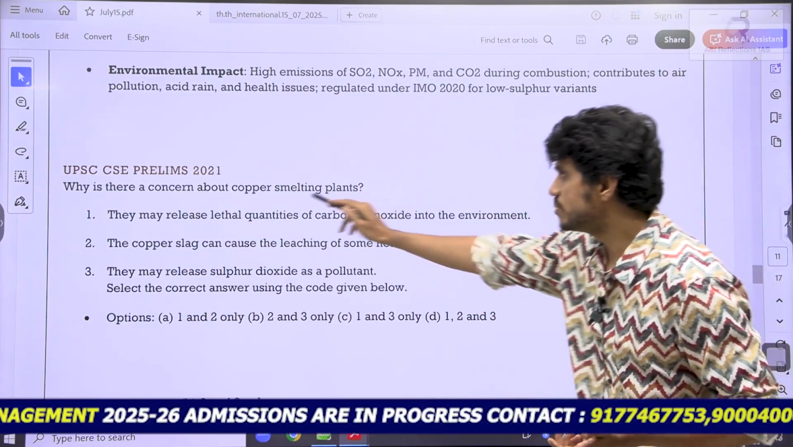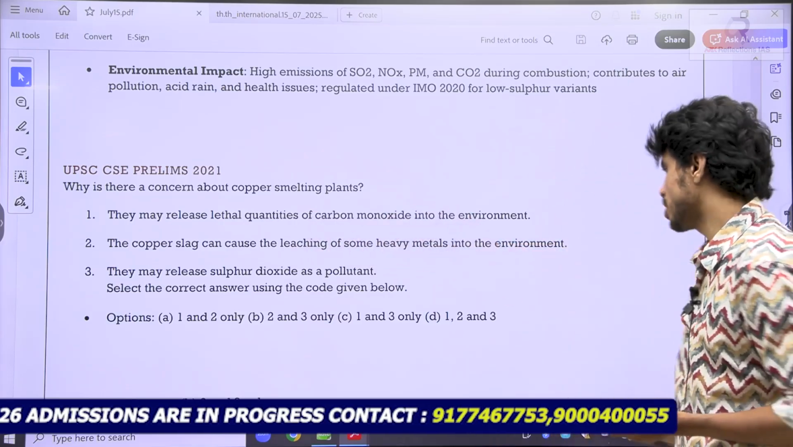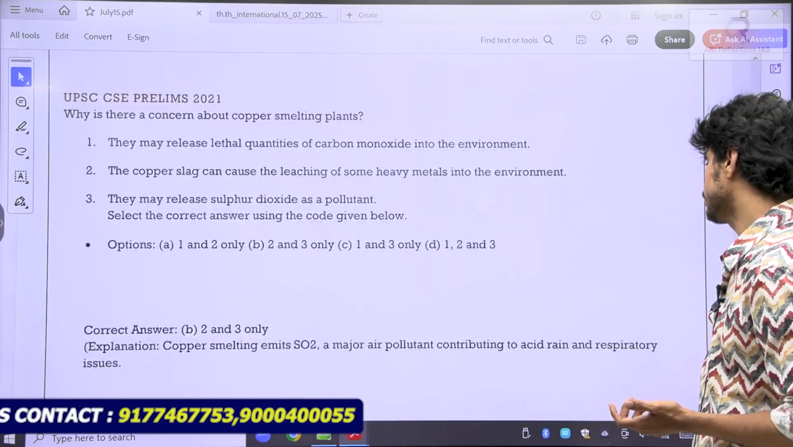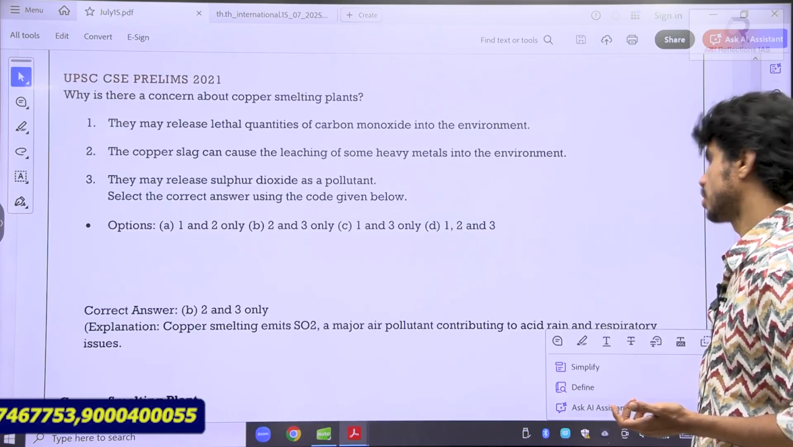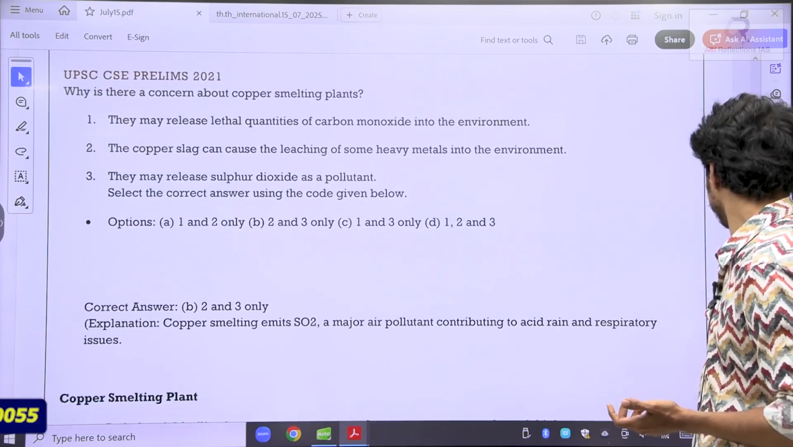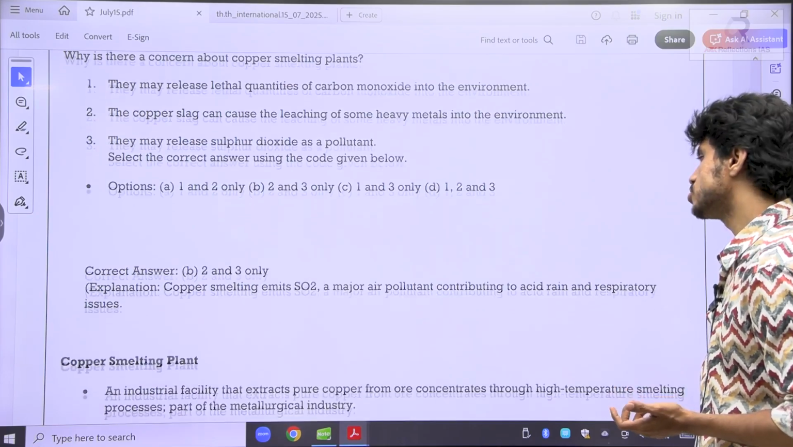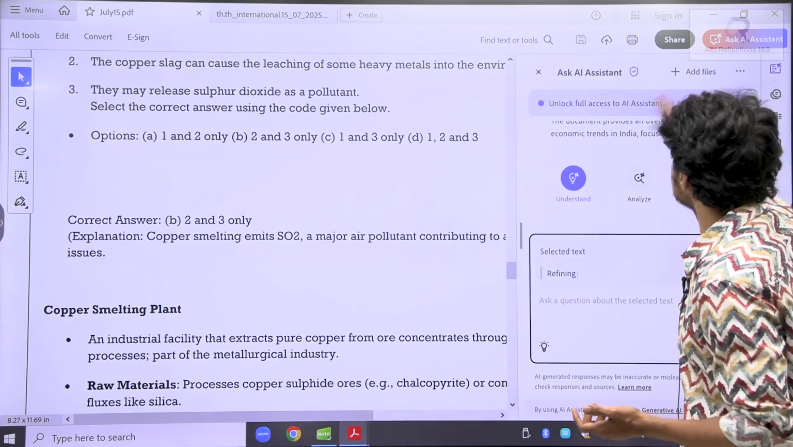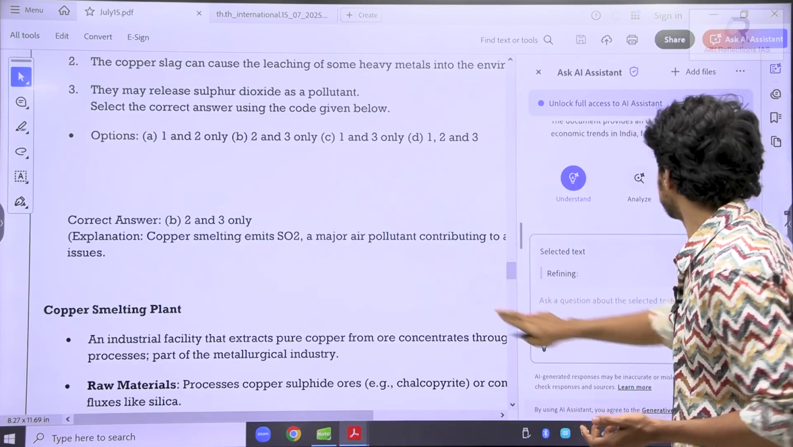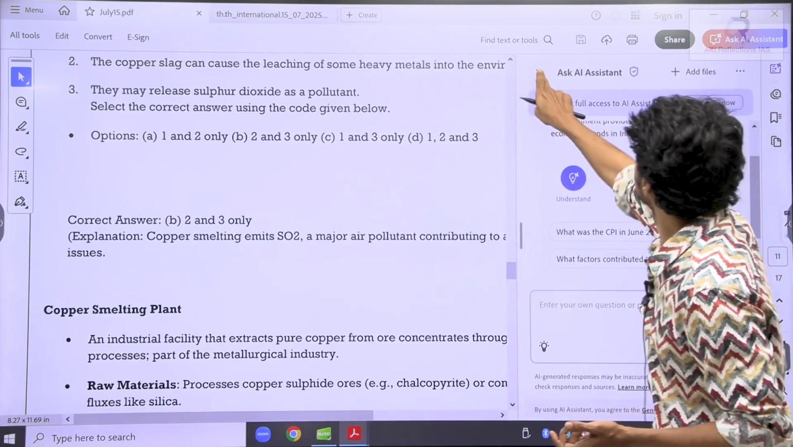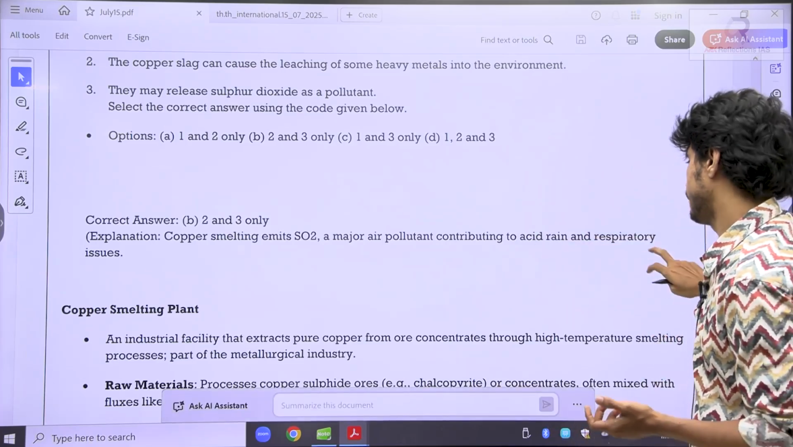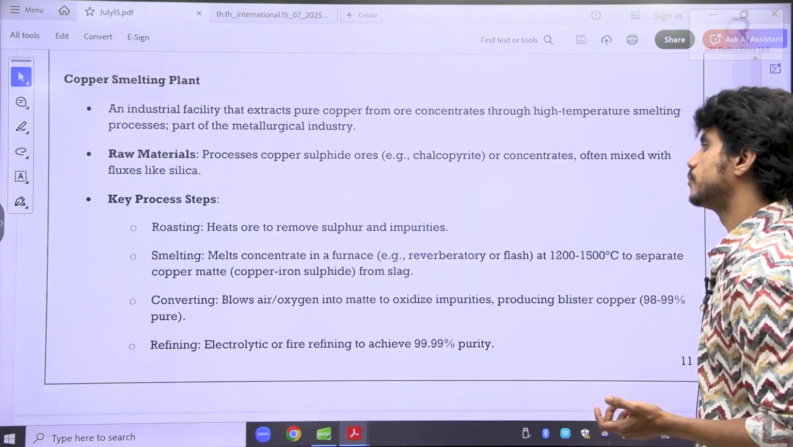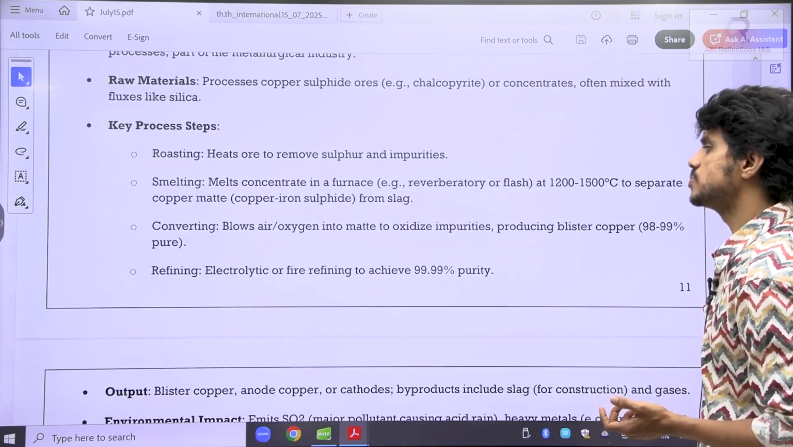See here. Now from this, they may release the carbon monoxide. That is a value added thing here. They have given that carbon monoxide is not extracted from this. So that's a value addition for you. So you need not worry about things that will go wrong. Okay, so I have given you what this copper smelting plant is and all.